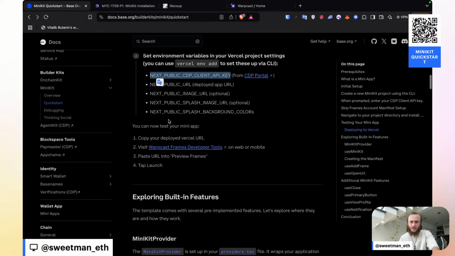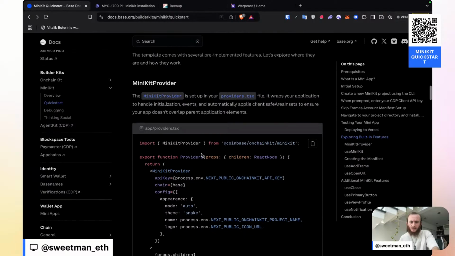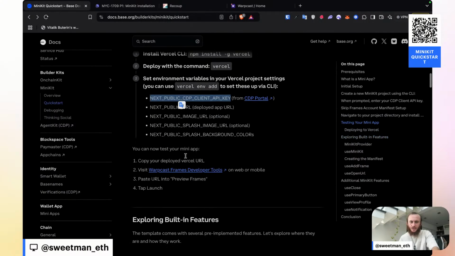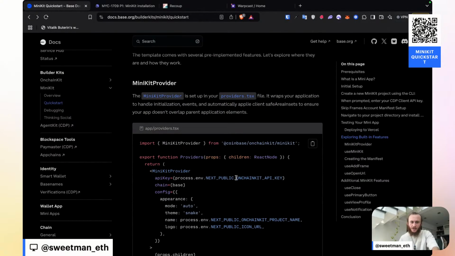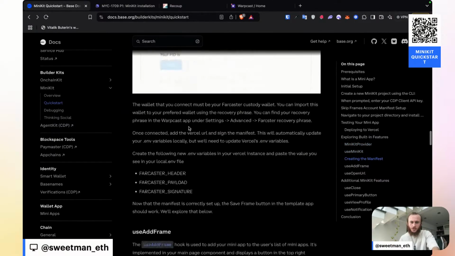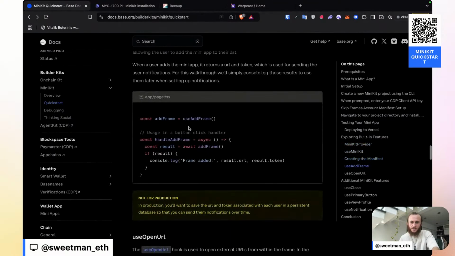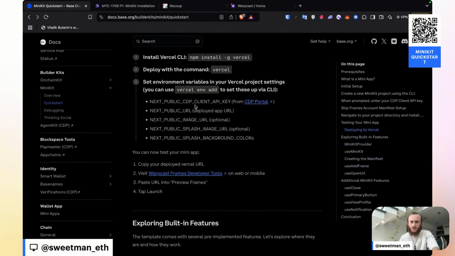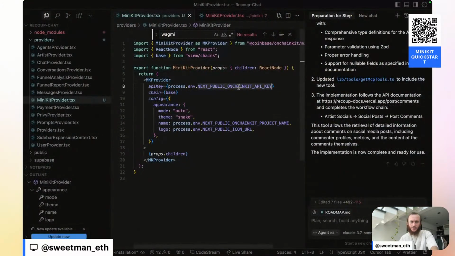I'm wondering if these names are correct, because up above, it's mentioning next public CDP client API key, but down here we're seeing next public on-chain kit API key. I'm wondering which one is correct. I'm gonna go with that it's the same value and only the names are different. I prefer referencing it as CDP client API key, and so that'll be the name that we'll use here.